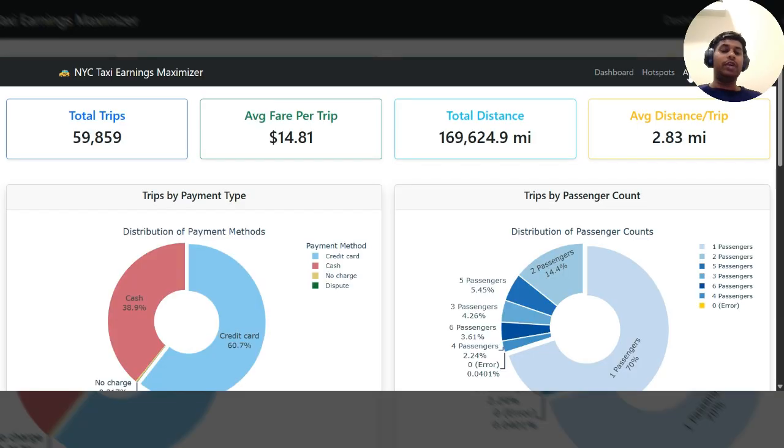On the last page, we have an analytics dashboard. So this is useful to new taxi drivers as well, and for the current taxi drivers just to get an overview of the entire month. So you can see that for a month, there were around 60,000 trips completed with an average fare per trip of $14.81 and an average distance per trip of 2.83.